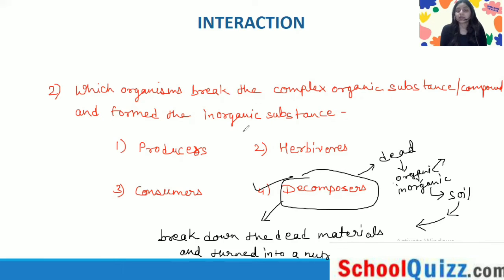I hope this is clear for you, because the examiner might again confuse you between the two terms, complex organic substance and inorganic substance.